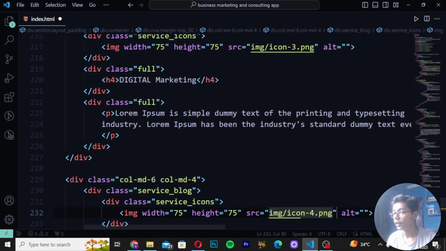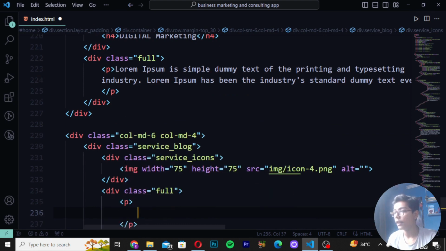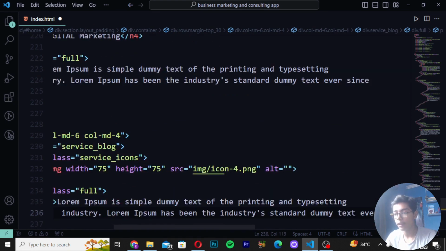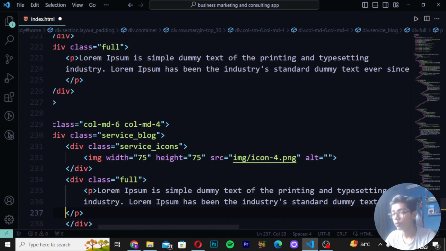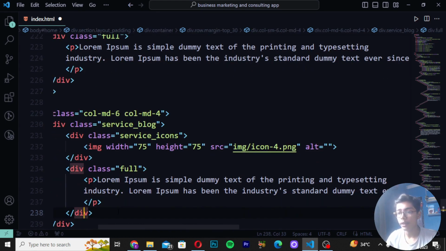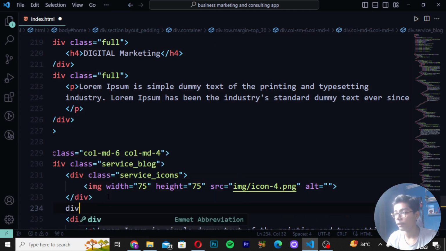You can see here it is. Then create div class as full, p tag, and then paste it here. Then press backspace, and then you have to move down. After doing that, I will be moving at the top. You can see we have written this. So here I will be moving down after the div and create div class as full.